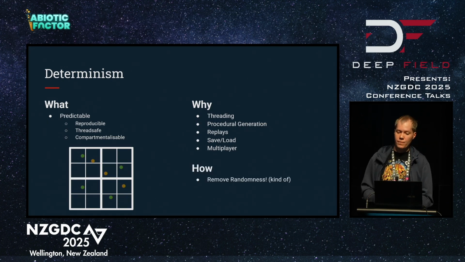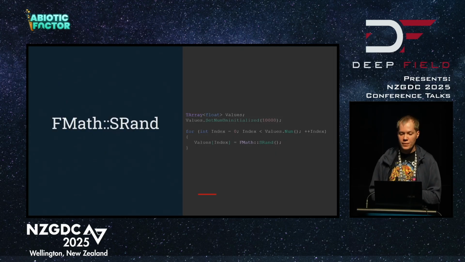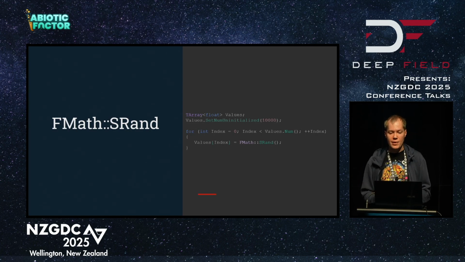How do we do this? We want to remove randomness, or rather remove unpredictability. We still want to keep randomness because it's a procedural game. So let me quickly illustrate how we would do this with srand, the Unreal Engine random number generator.